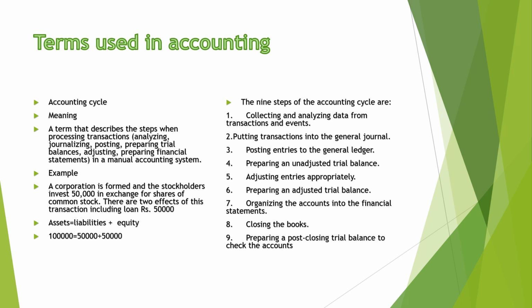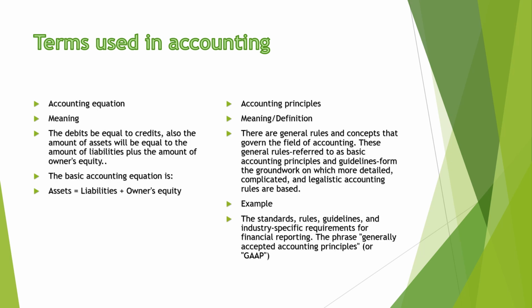After that, we make closing entries and prepare the closing trial balance. With the help of that, we prepare the trading account, profit and loss account, and balance sheet.